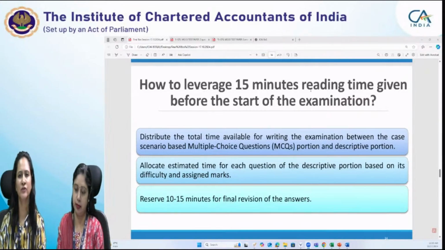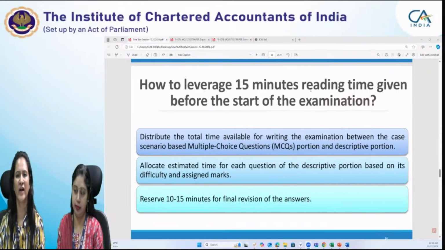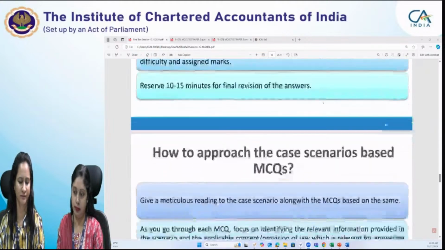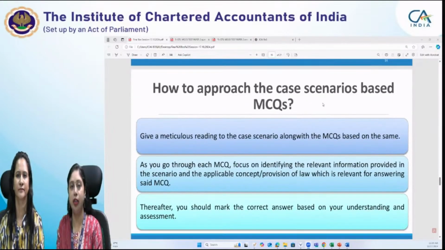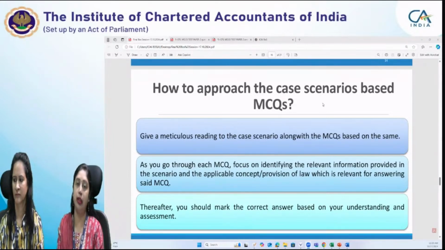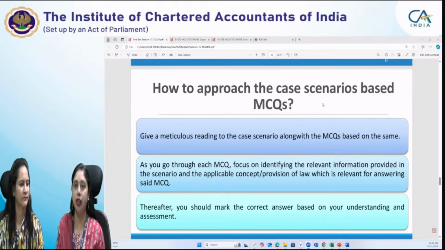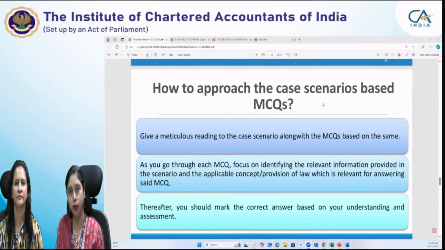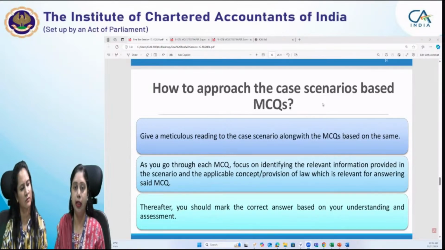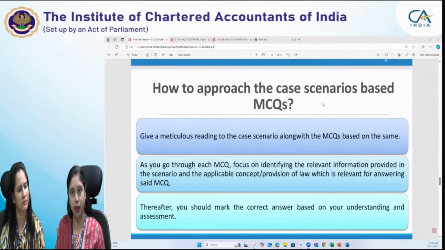Then we advise you to reserve 10 to 15 minutes for final revision of the answers. In case you want to add to any question, check the computation for any question, or some question you did in a hurry and you feel some figure or something was missed out in the first place, keeping 10 to 15 minutes for revision is very useful. But most important is that when you are doing a question, try to adhere to the time limit you decided in the very first place. If you are exceeding the time limit too much, leave that question there itself and proceed to the next question.